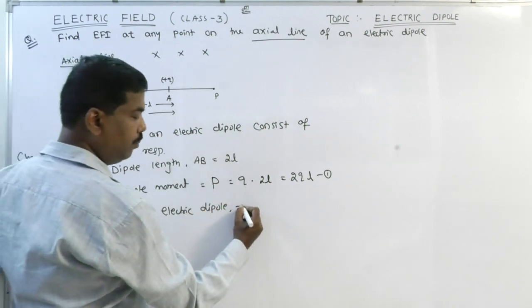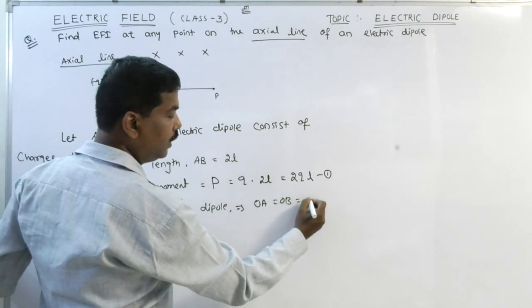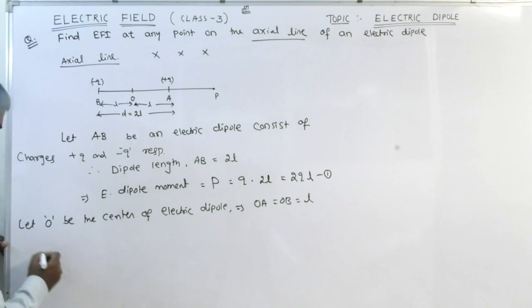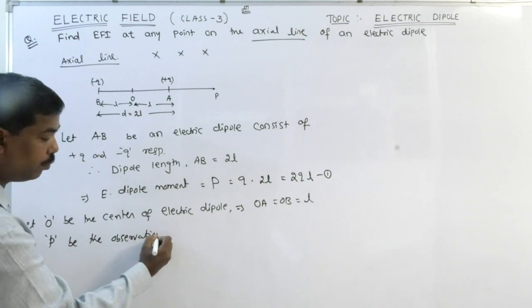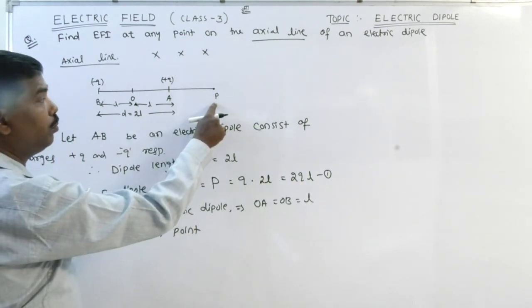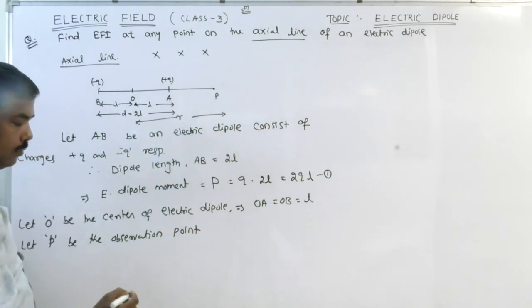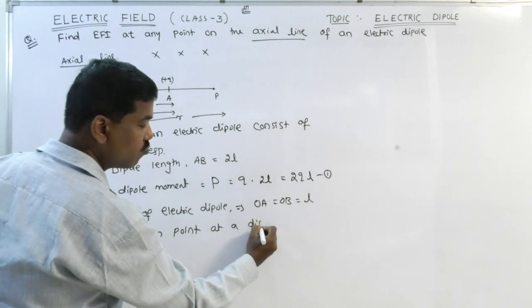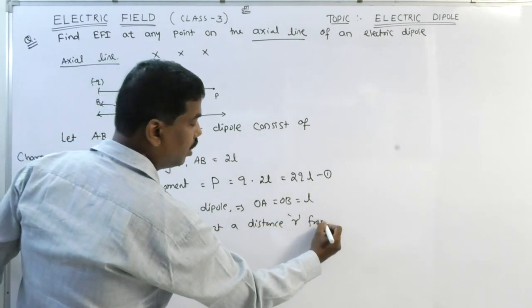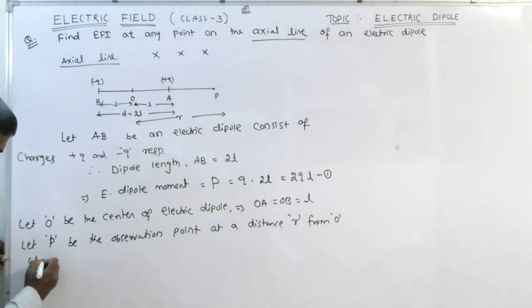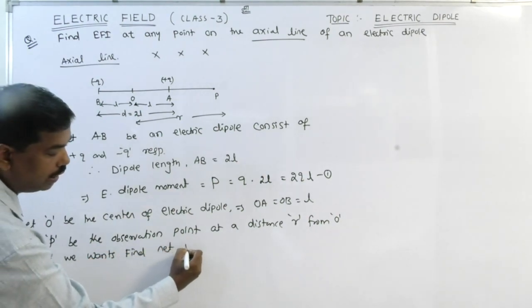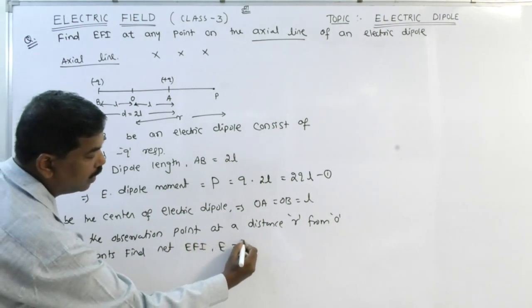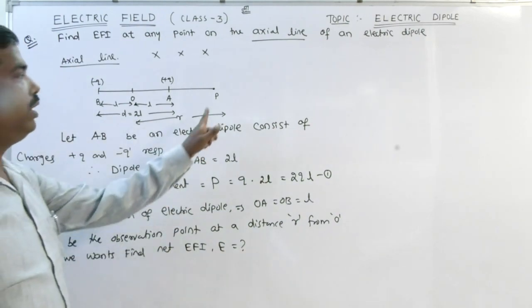This implies OA is equal to OB is equal to L. Let P be the observation point, at a distance R from O, where we want to find the net electric field intensity. Clear? So P is my observation point.